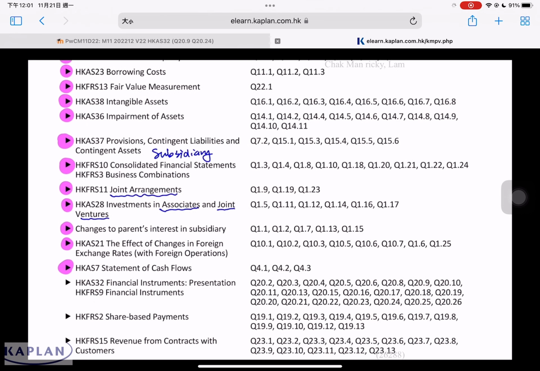We've covered the issue relating to group accounting, subsidiary, associate, joint venture, accounting for joint arrangements, how to account for changes in parent interest in subsidiary, how to deal with foreign subsidiary and foreign associate, and the statement of cash flow for the group. The next important issue will be accounting for financial instruments. First, we'll look at HKAS 32, financial instrument presentation, followed by HKFRS 9, financial instrument measurement.